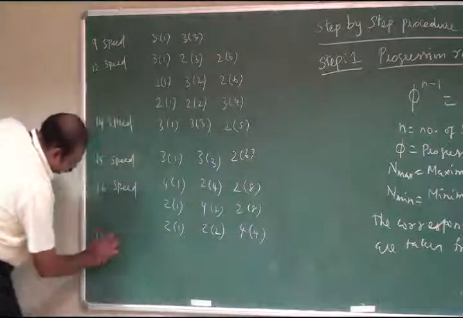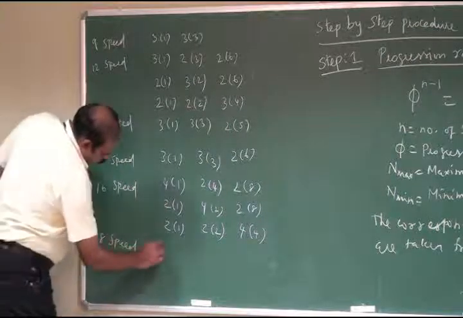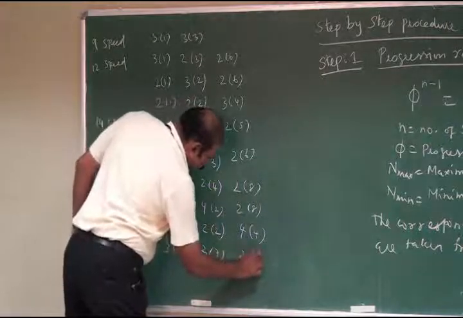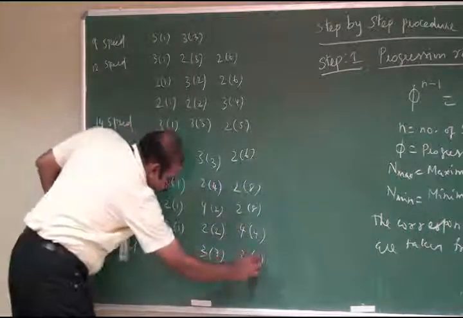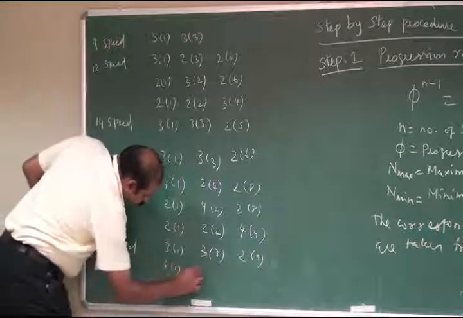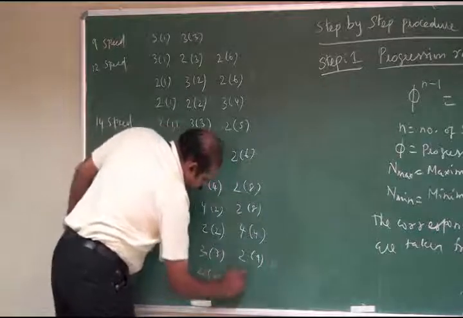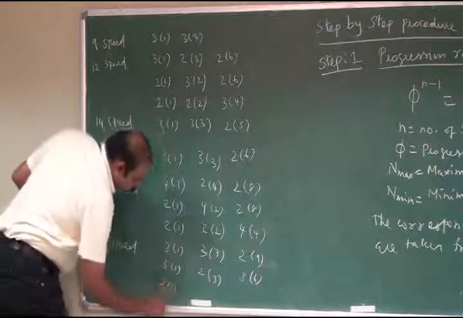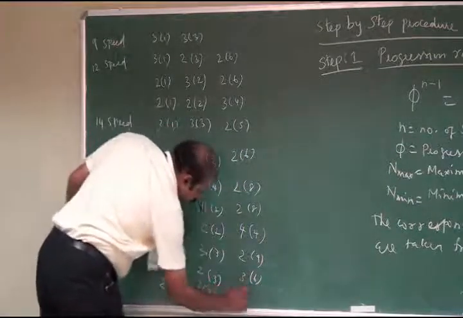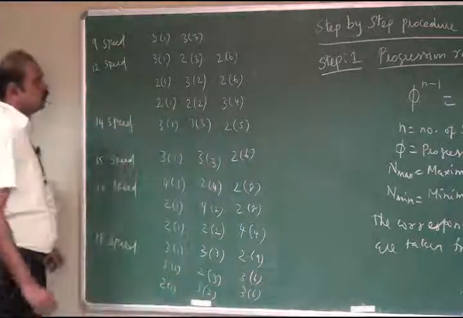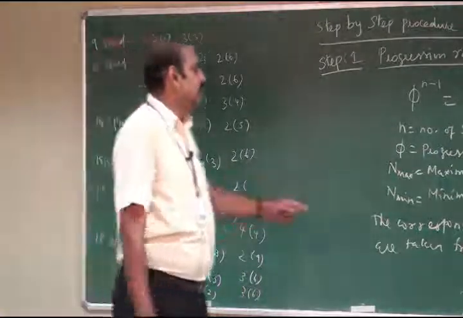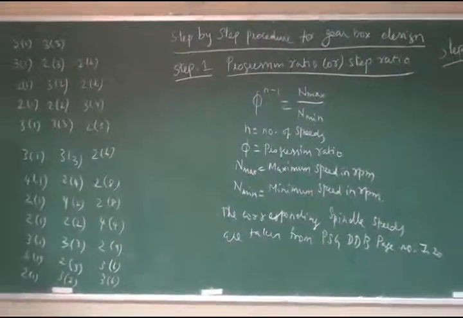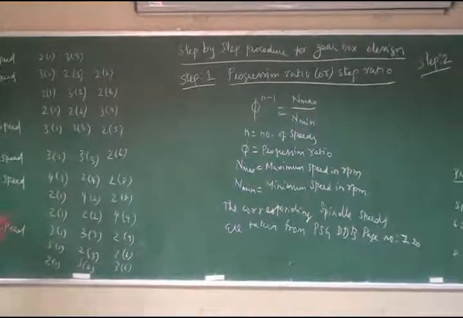Then 18-speed gearbox: 3:1, 3:3, 2:9. Another is 3:1, 2:3, 3:18. Another is 2:1, 3:2, 3:6. So these are the structural formulas for 6, 8, 9, 12, 14, 15, 16 and 18-speed gearboxes.